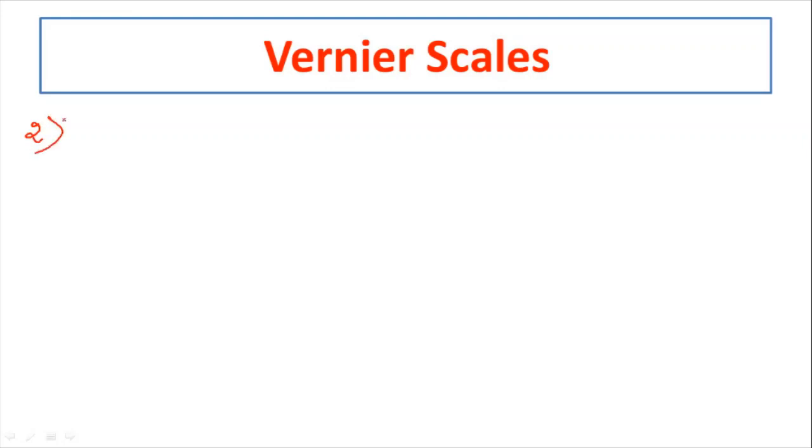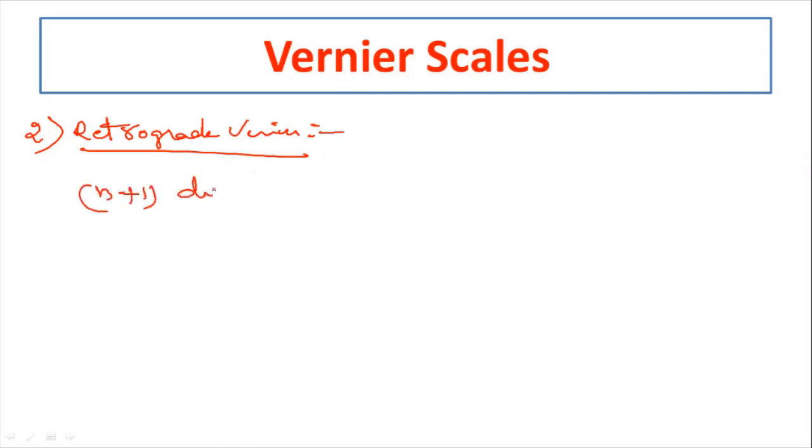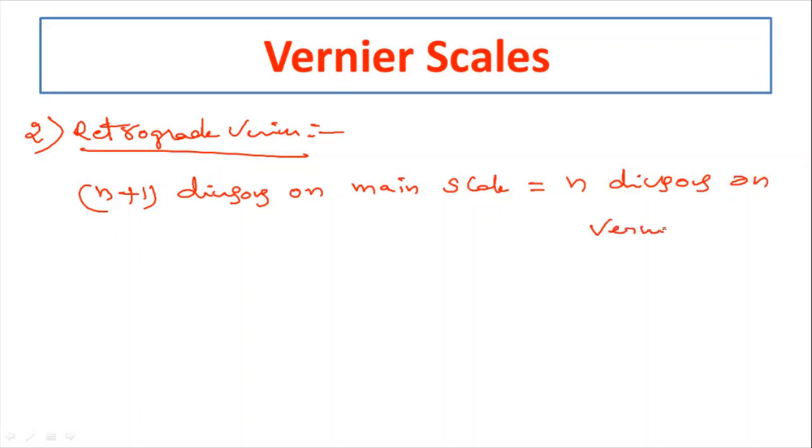Now the second one is the retrograde vernier. So in case of the direct vernier, what was the principle I told? N minus 1 divisions on the main scale equal to n divisions on the vernier scale. Now in this, n plus 1 divisions on main scale equal to n divisions on the vernier scale.